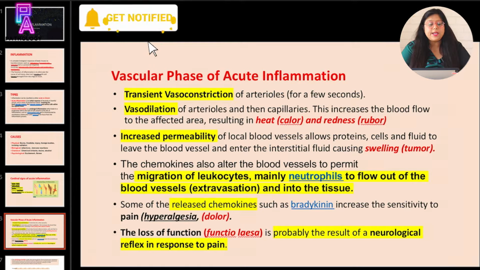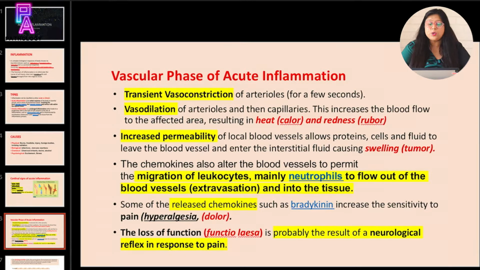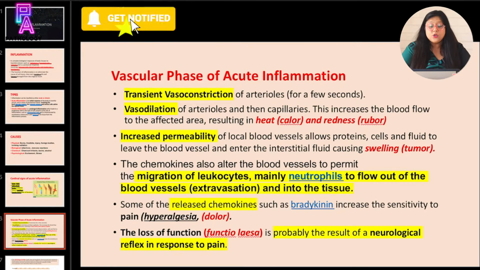So 2 signs are explained here, heat and redness, which is because of the increased blood flow to the affected area. It is followed by increased permeability of local blood vessels, which allows proteins, cells, and fluids to leave the blood vessel and enter the interstitial fluid, causing swelling or tumor. The chemokines or molecular mediators also alter the blood vessels to permit the migration of leukocytes, mainly neutrophils, to flow out of the blood vessels into the tissue, which is known as extravasation.